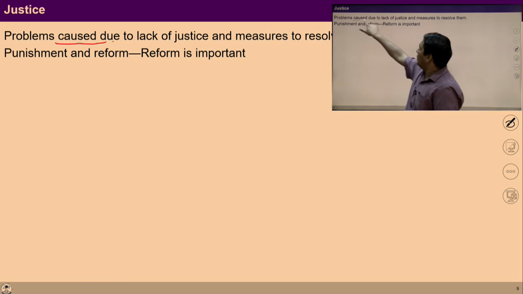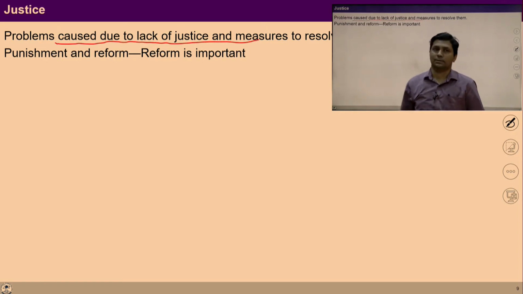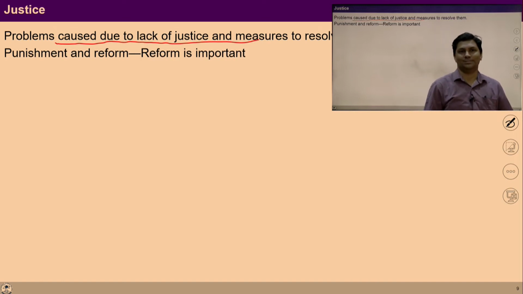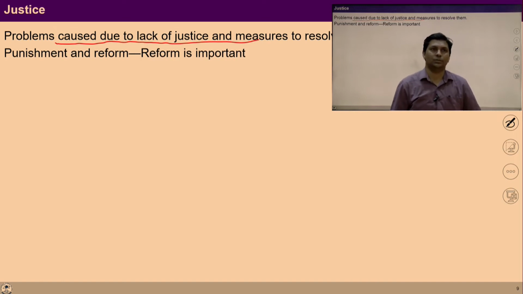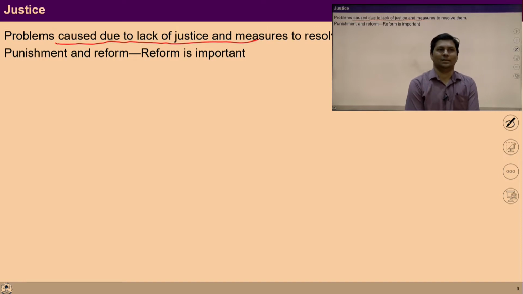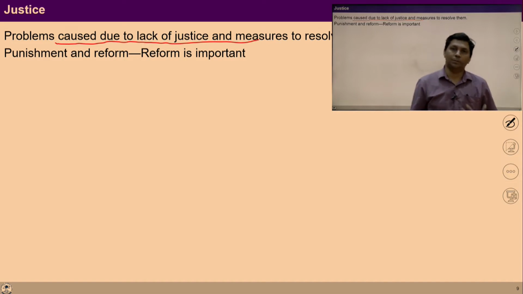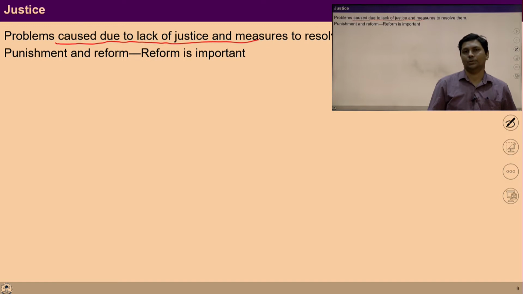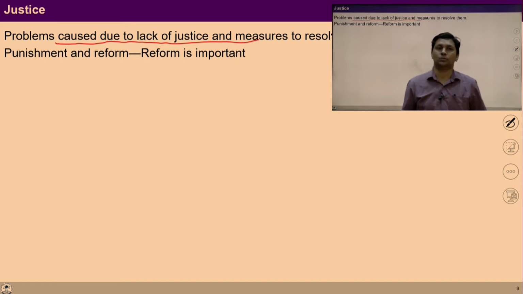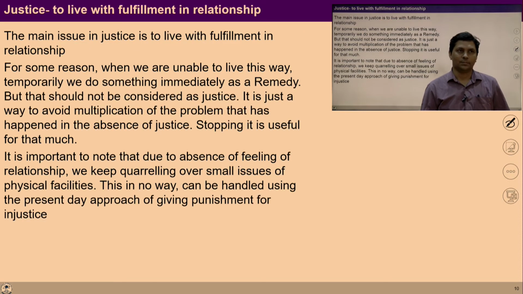So, problems caused due to lack of justice. There are many visible problems which exist due to this lack of justice. And the process of reform is an important step to revive the justice in all those people who are somehow not able to ensure human behavior in their interaction.